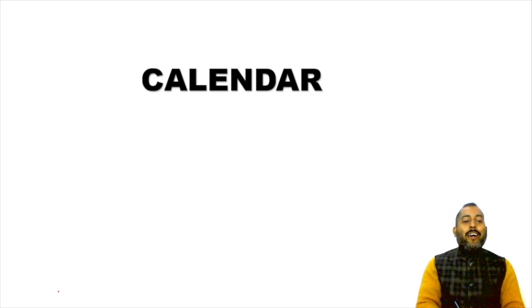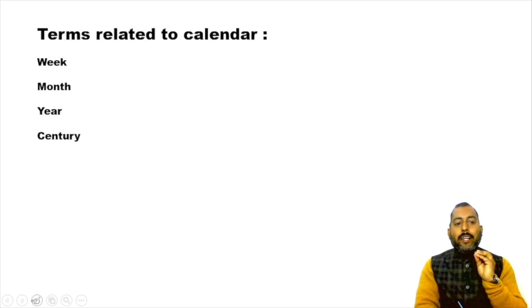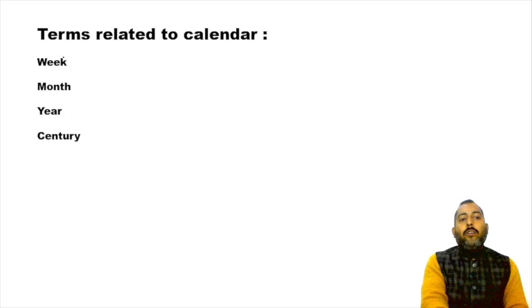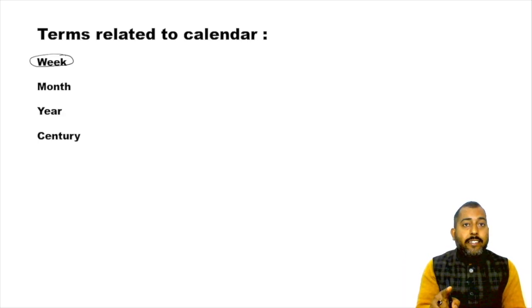Before jumping to any question pertaining to calendar, let us learn a few fundamentals, a few obvious facts related to calendar first. The name of the chapter is calendar, as you can see. If we talk about a calendar, we know there are weeks. Every week has 7 days in it.